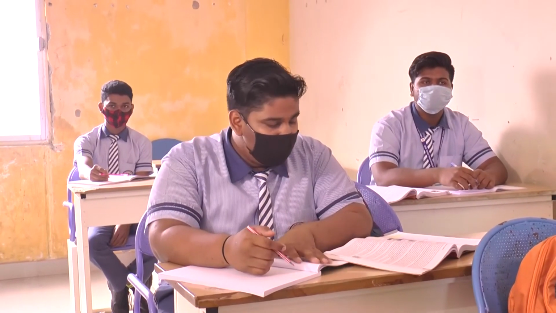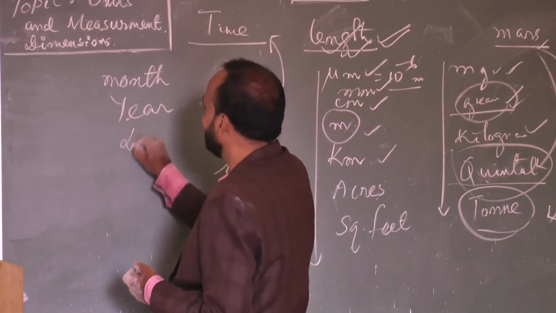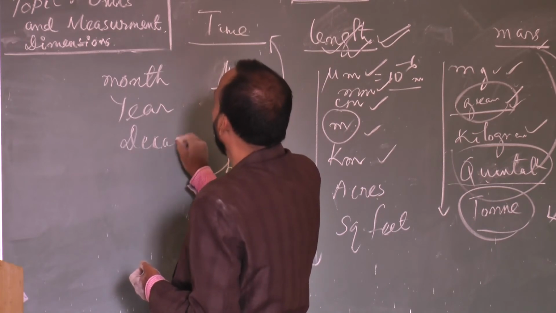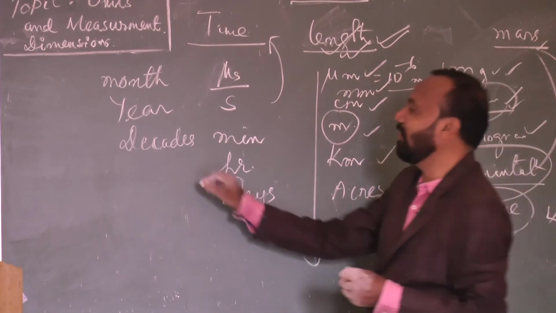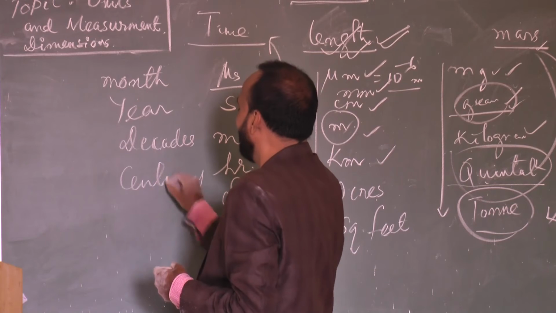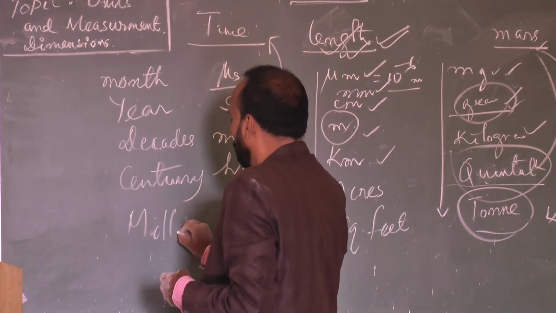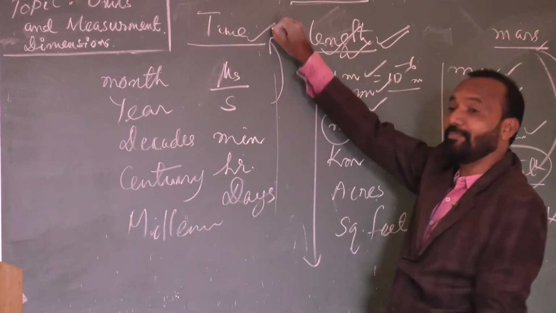So we are talking about the days, and the month also. Month is a unit of time, year is also a unit of time, decade is also a unit of time. One decade is how much? Yes, very good, 10 years is called one decade. Again, I can talk about the century, 100 years, and then the millennium, 1000 years. So these are all the standard units used to measure the time period.